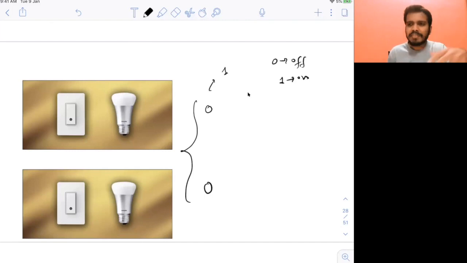Now, next, think about how many different values you can represent using this combination. I will keep the first bulb off, but I will turn on the second one. So I can represent another value. The third thing I can do is turn on this one and turn off this one. Then you get the third value. What is the last combination?